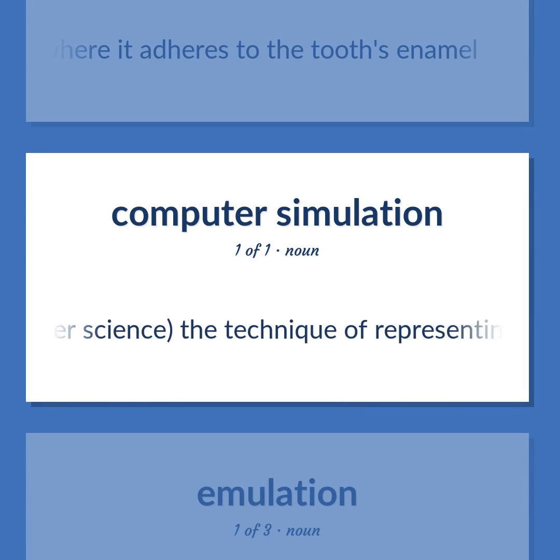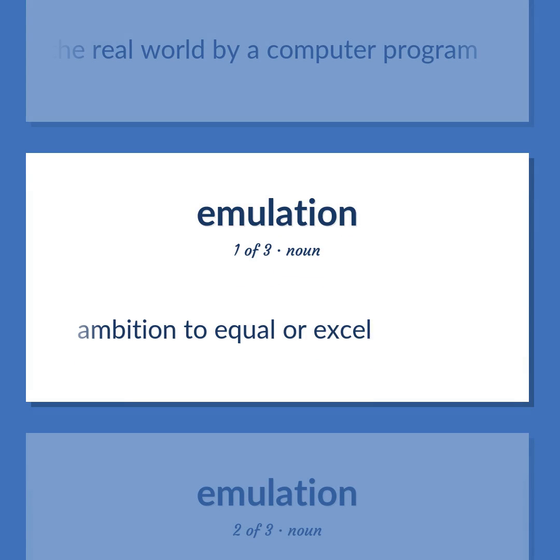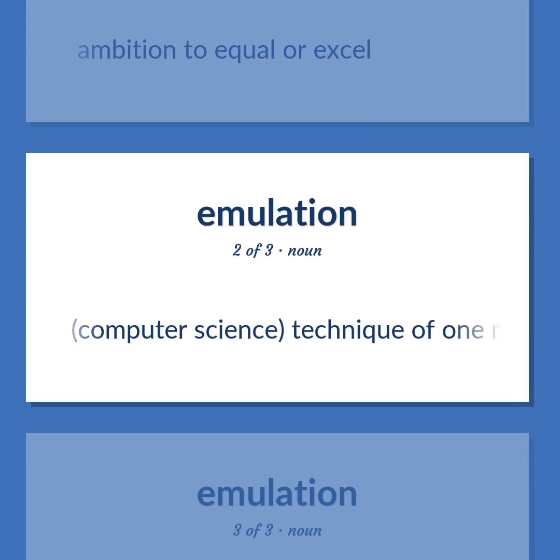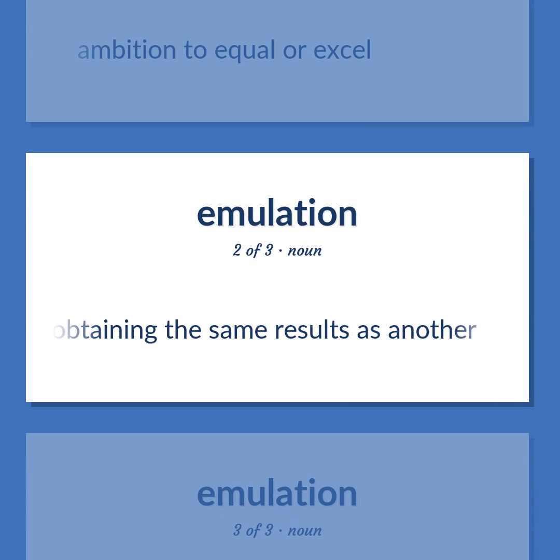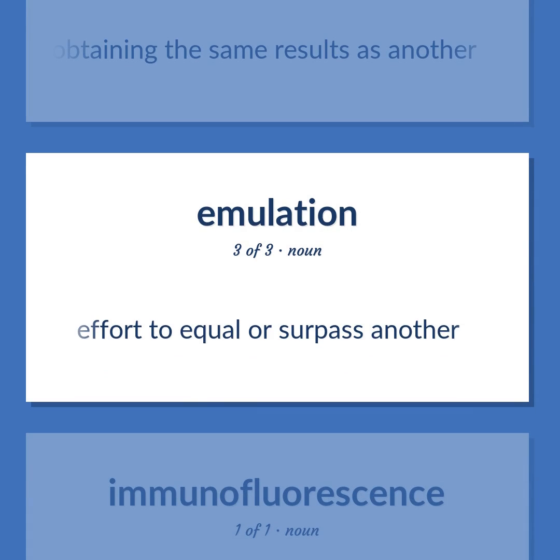Computer science. The technique of representing the real world by a computer program. Ambition to equal or excel. Computer science. Technique of one machine obtaining the same results as another. Effort to equal or surpass another.